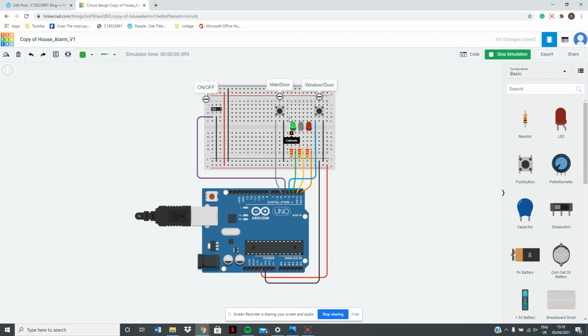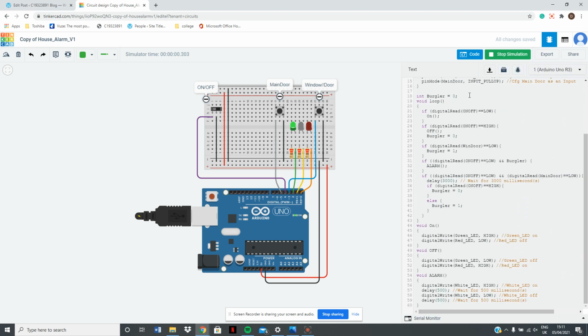So at the moment the system is on, power's going through it. So it's this if statement right here. If I switch it off, the red LED will be on. So it'd be this if statement right here.